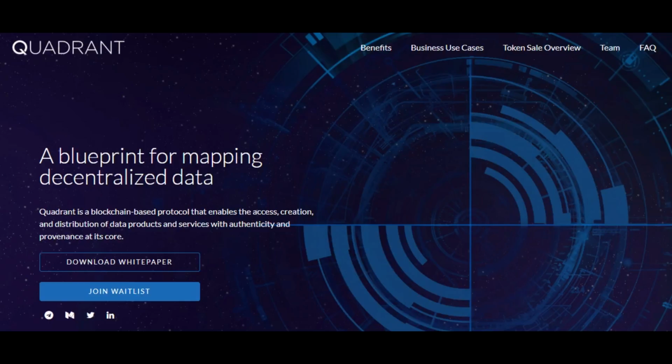Quadrant is a blockchain-based protocol that enables the access, creation and distribution of data products and services with authenticity and provenance at its core. Quadrant aims to provide a blueprint for mapping disparate data sources. It will support proof of data authenticity and provenance via data stamping, the creation of constellations for disparate data sources, and fair remuneration and incentive sharing.